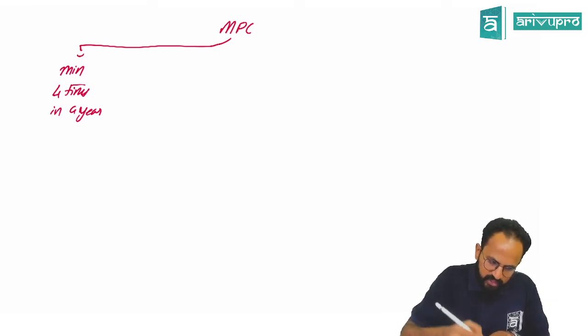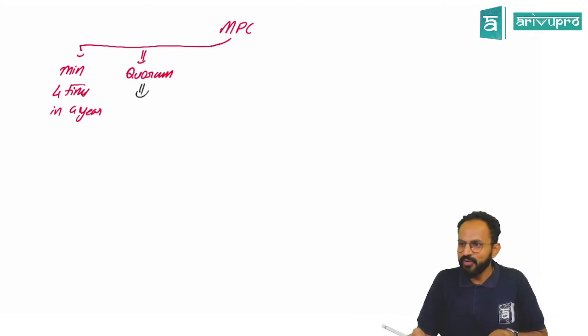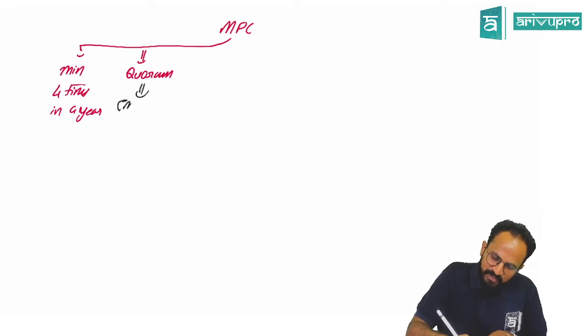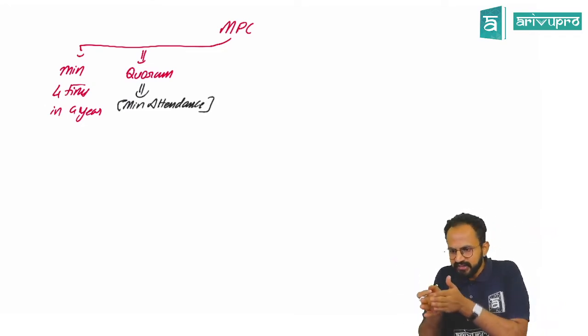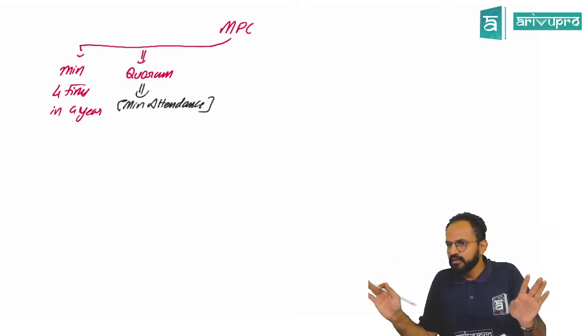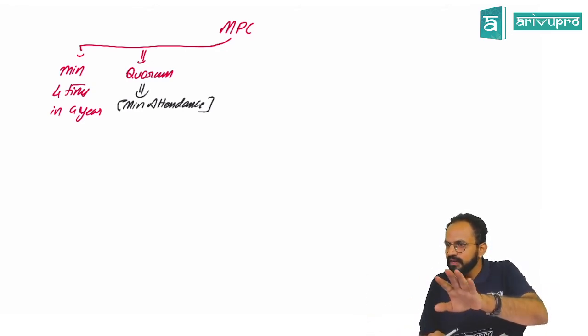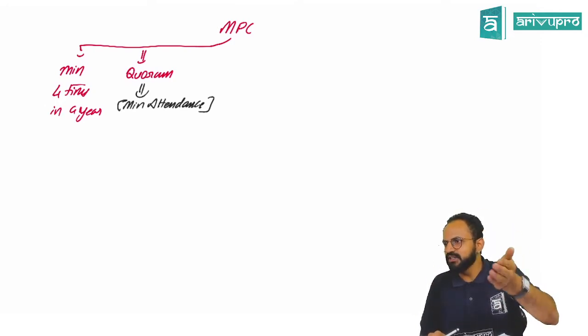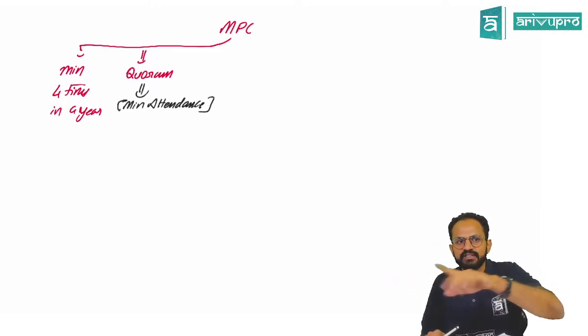Next one, quorum. What do you mean by quorum? Sir, it is minimum attendance. If attendance is less than this, the meeting is not valid. So tomorrow I say the class strength, minimum quorum is 10. Less than 10, the class will be, in real life, what is called adjourned. Today we will not have the class, tomorrow it will be. So quorum is the minimum attendance that should come.